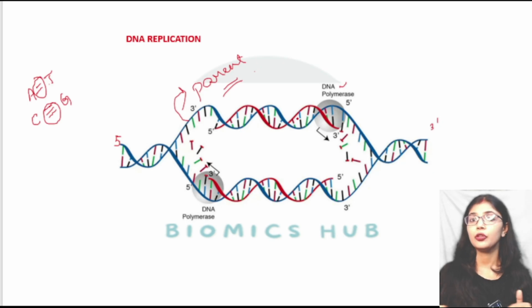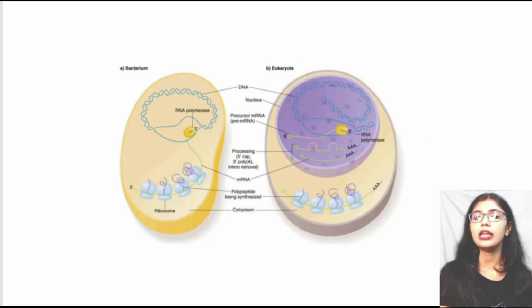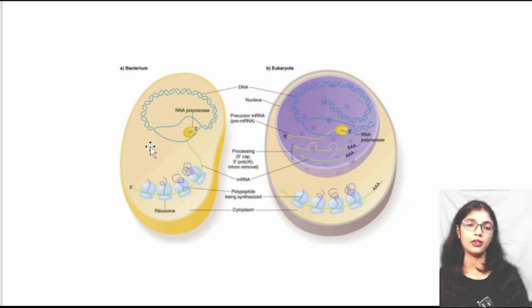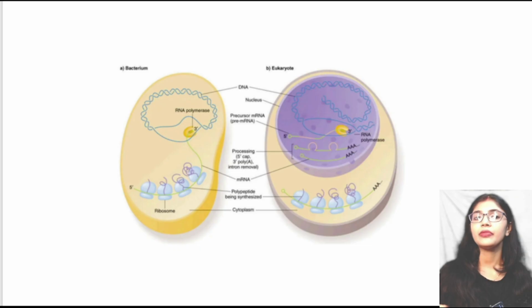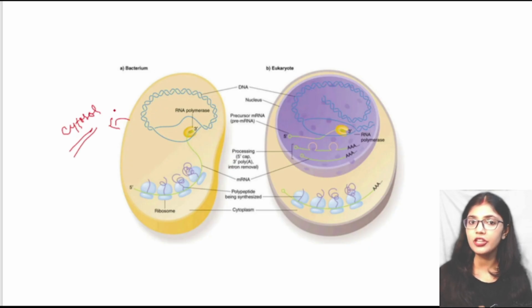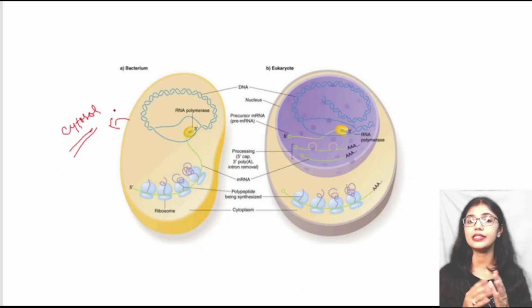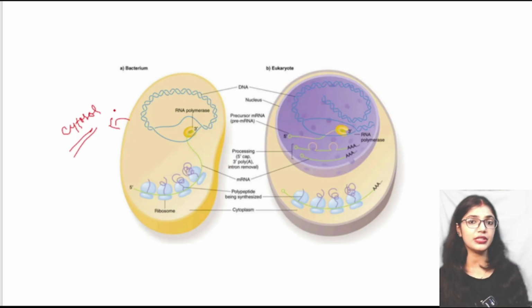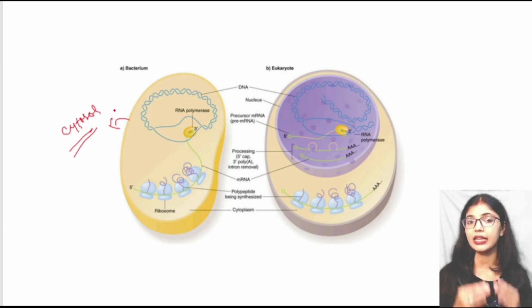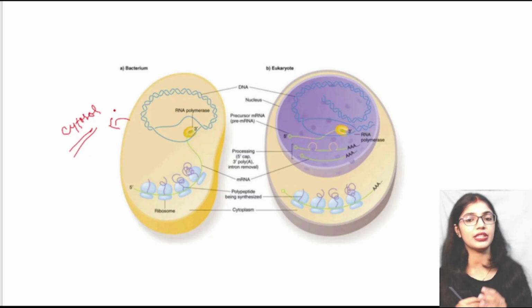Before going to that topic, we will discuss where DNA replication takes place. It is done in both prokaryotic cells as well as eukaryotes. In bacteria, which are prokaryotes, DNA replication takes place in the cytoplasm or cytosol. DNA replication, transcription and translation all take place in the cytosol in prokaryotes. In eukaryotes, DNA replication and transcription take place inside the nucleus, and after the mRNA is formed and modified, it is transported into the cytosol for protein synthesis.